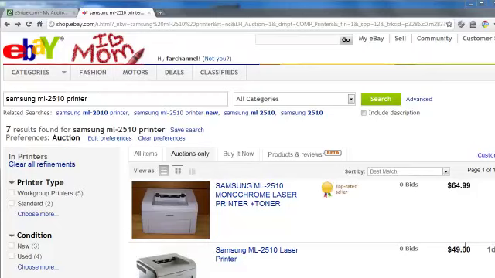Now, suppose, on the other hand, you use a sniping service. Well, if you place the bid just before the end of the auction, it means you can cancel that bid because eBay never even knows about it.